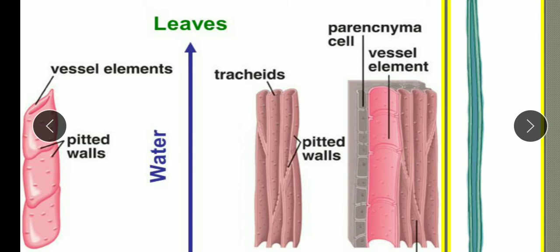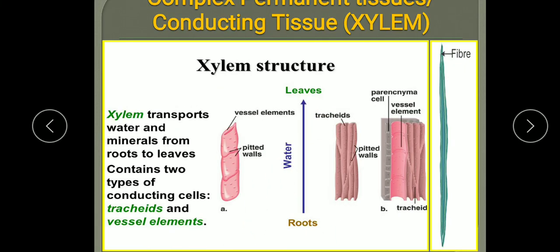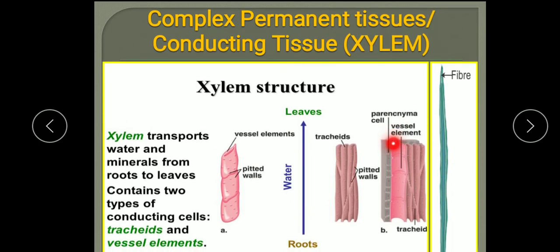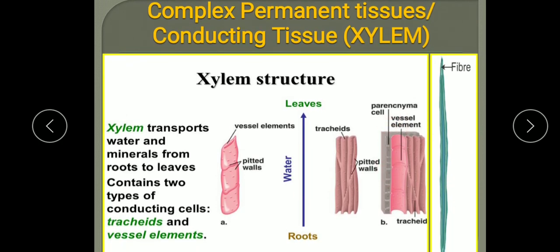So understood, children? The xylem and its four types of cells and all the functions of these four types of cells. Vessels and tracheids transport water and minerals, and fiber provides support, mechanical strength to the plant body. Xylem parenchyma cells store food and perform other vital functions.